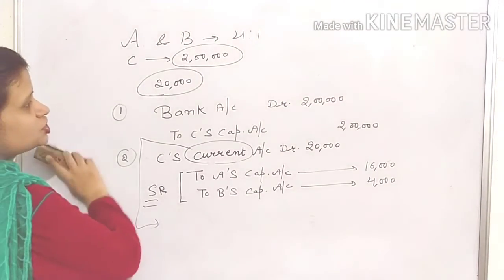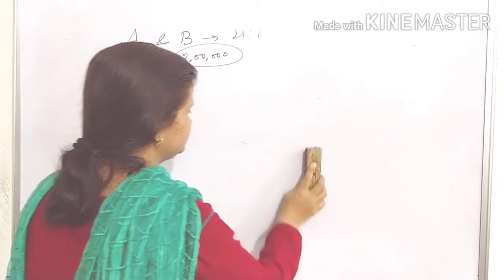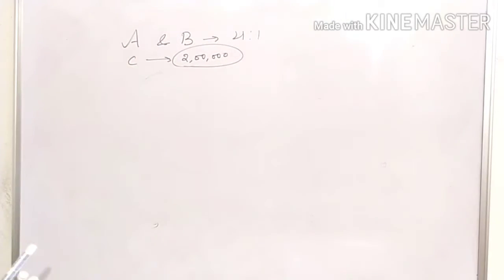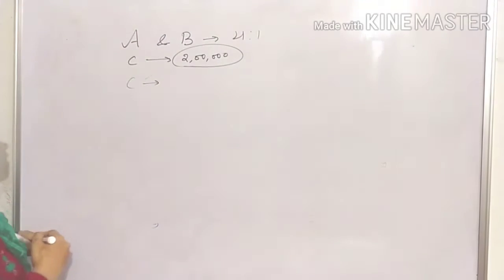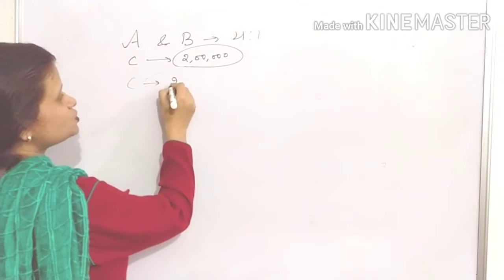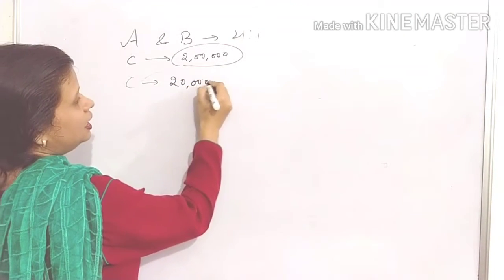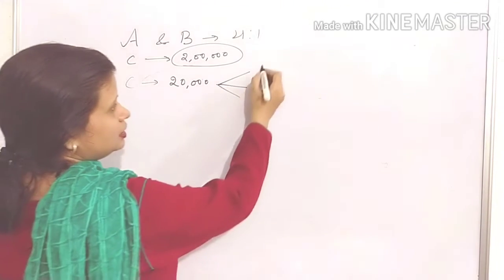Now the third situation. Suppose C is required to bring how much amount as a goodwill premium? He is required to bring rupees 20,000, out of which how is he bringing this amount?